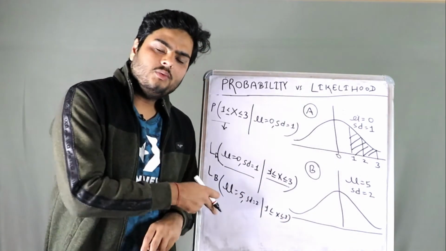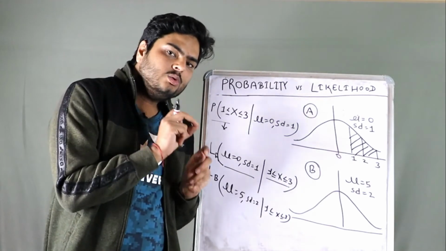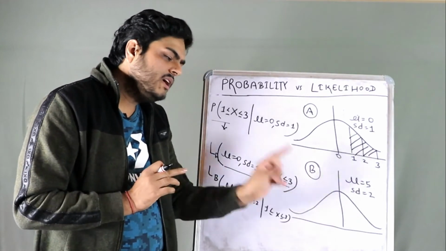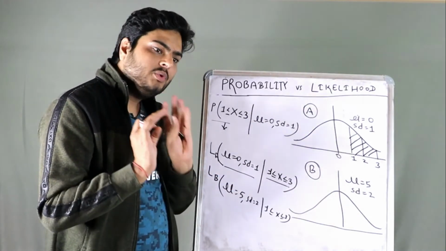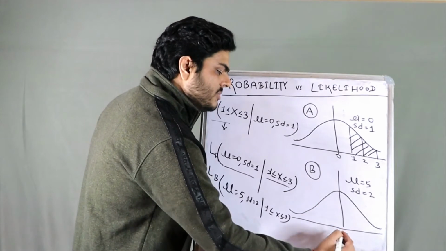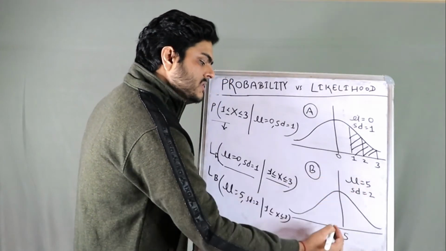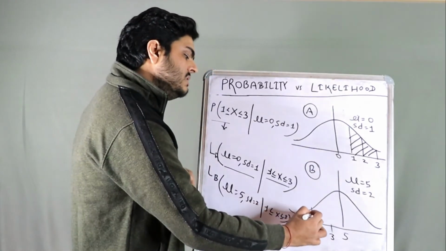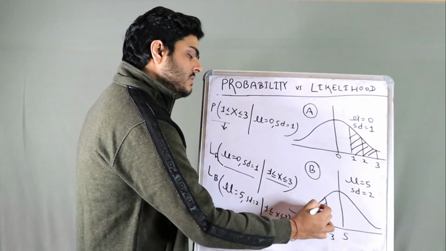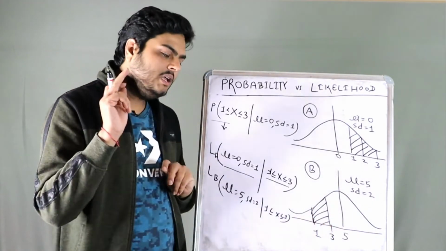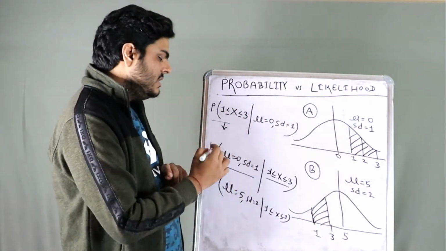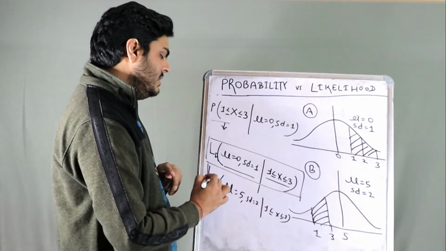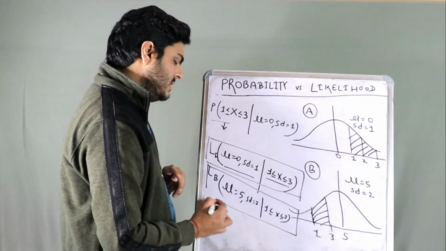Here we are trying to check the likelihood in a different distribution. Now if I have to compute here, where will it go? This is the mean, this is 5. The standard deviation is 2, so this will be 3 and this will be 1. I am asking for 1 to 3, so it is the area under this curve. So the likelihood in company A is this one, and the likelihood in organization B is this one.